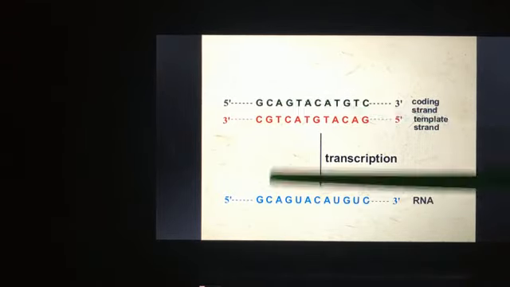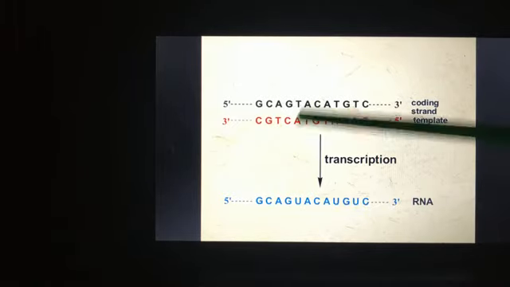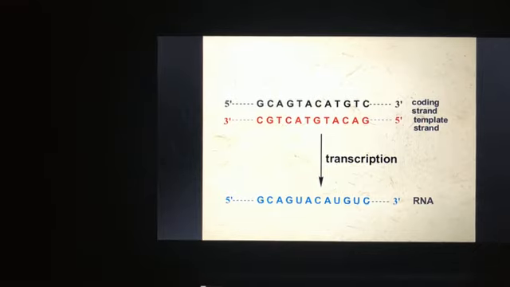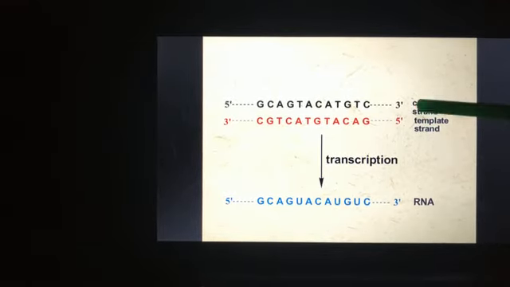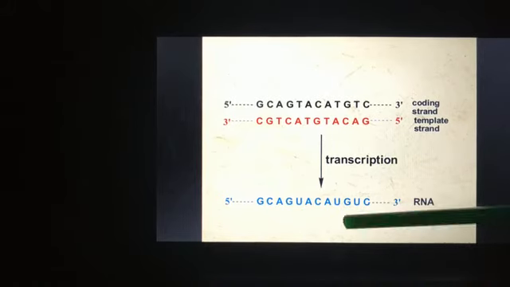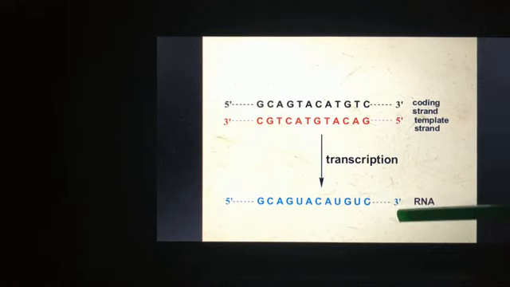That is the only difference. Rest all are identical. So these two are the DNA strands, and this is the RNA strand that we will get after transcription. The sequence will be different; this is just an example.